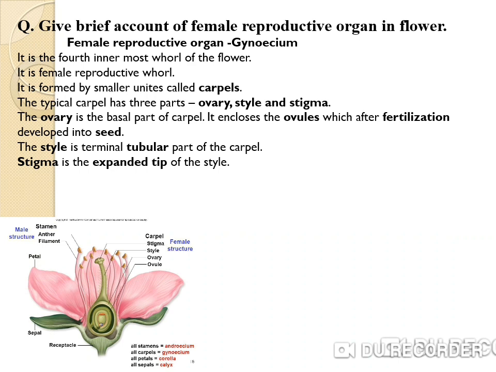The typical carpel has 3 parts: ovary, style and stigma. The ovary is the basal part of the carpel. It encloses the ovules which after fertilization develop into seeds, and the style is the terminal tubular part of the carpel. Stigma is the expanded tip of the style.